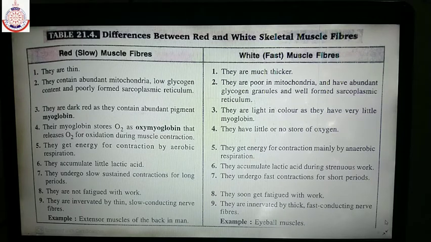If the person does not exercise, then the red muscles are also converted into white muscle fibers. So the more exercise a person does, the more the white muscle fibers get converted into red muscle fibers.